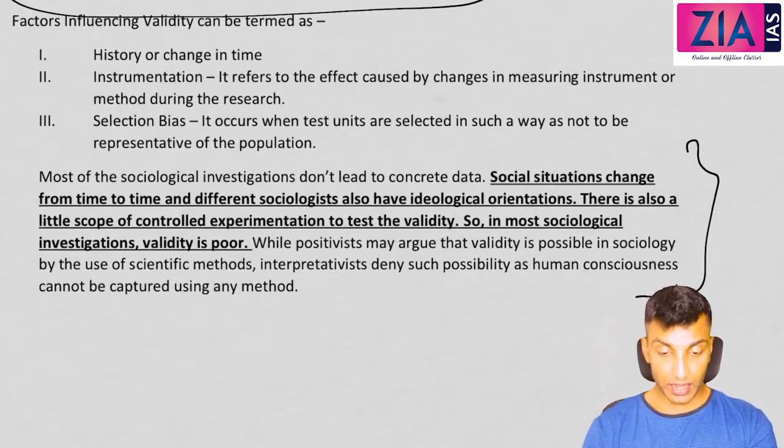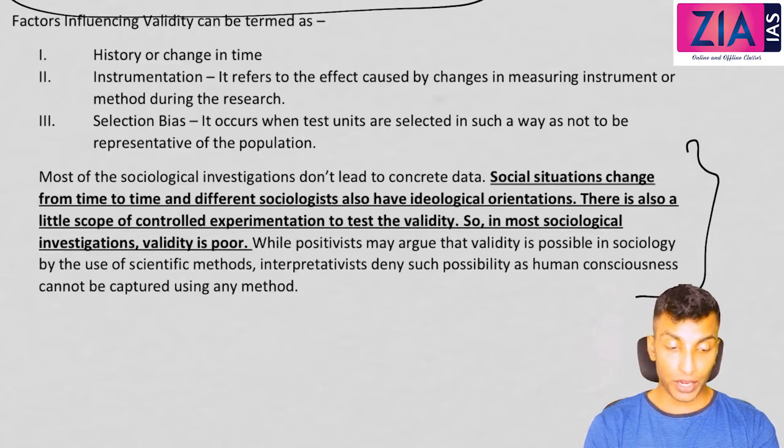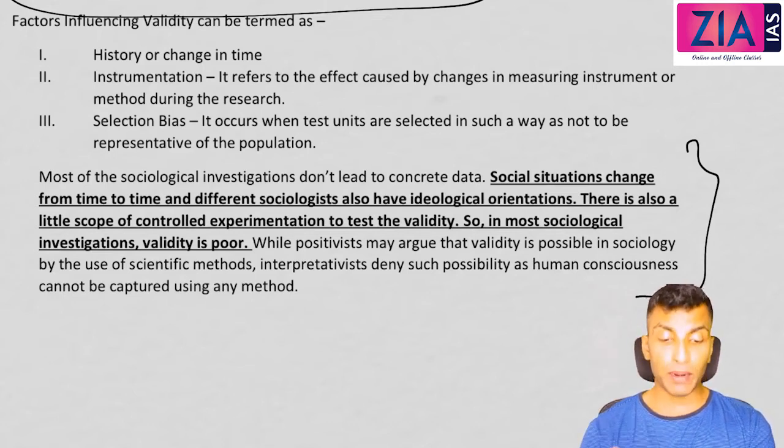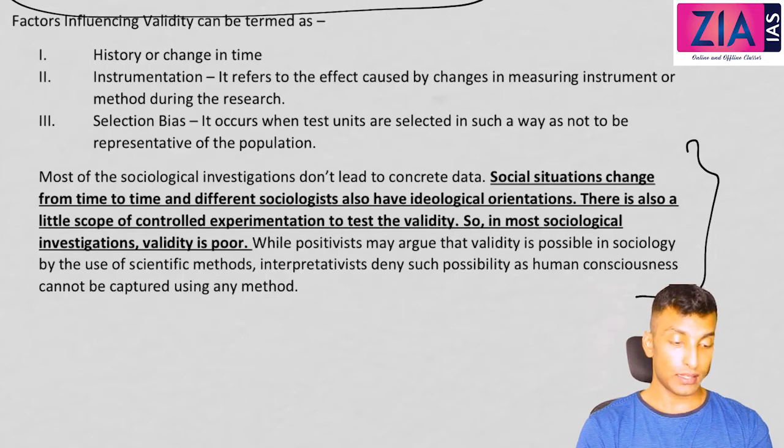ideological orientation. There is also little scope of controlled experimentation, like in case of natural science. Like we cannot do the testing of reliability and validity in laboratory, right? So in most sociological investigation, validity is actually poor. Reliability also will be poor, but reliability to an extent you can ensure. So that is the case.